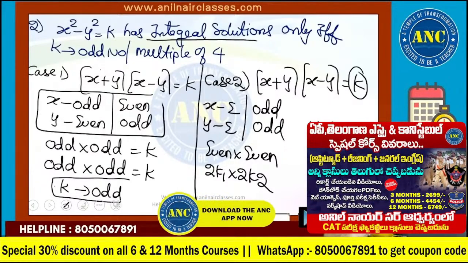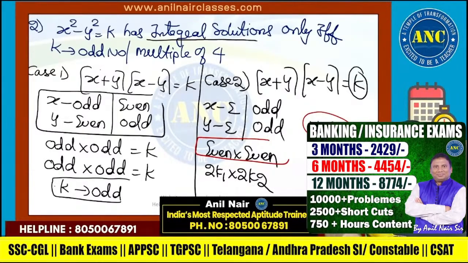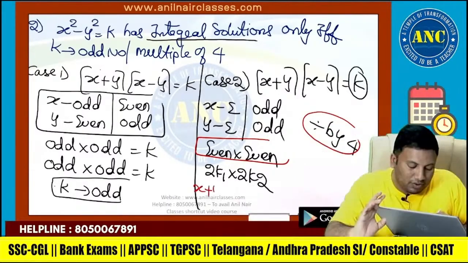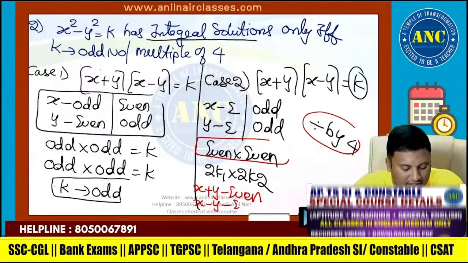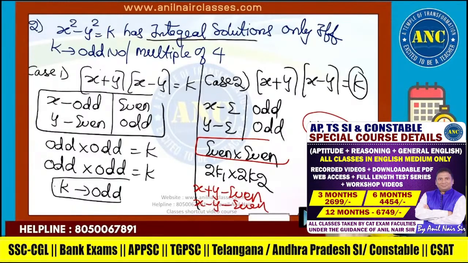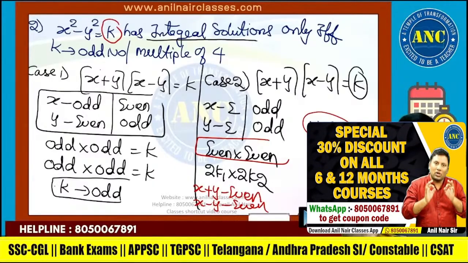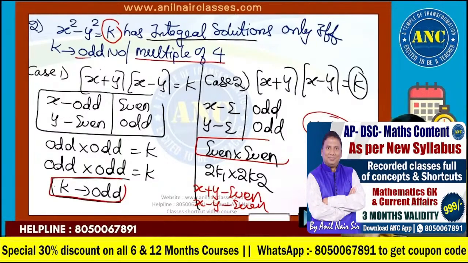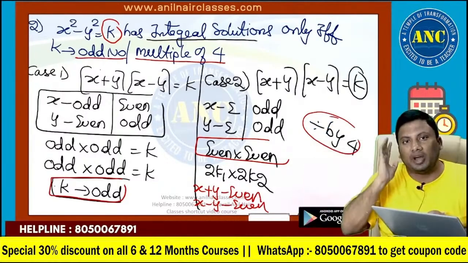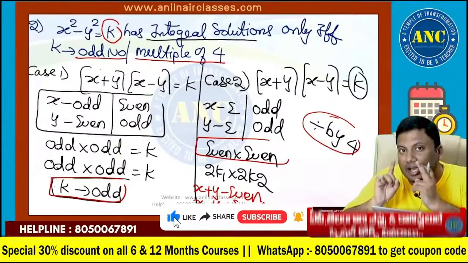Right hand side will be divisible by 4 only when x is even, y is even. X is even, y is even: x plus y will be even, x minus y will be even. I hope it is clear. Or x is odd, y is odd: odd plus odd even, odd minus odd even. Extremely important concept. The right hand side only if it is an odd number or it is a multiple of 4, then x and y will take integral solutions.